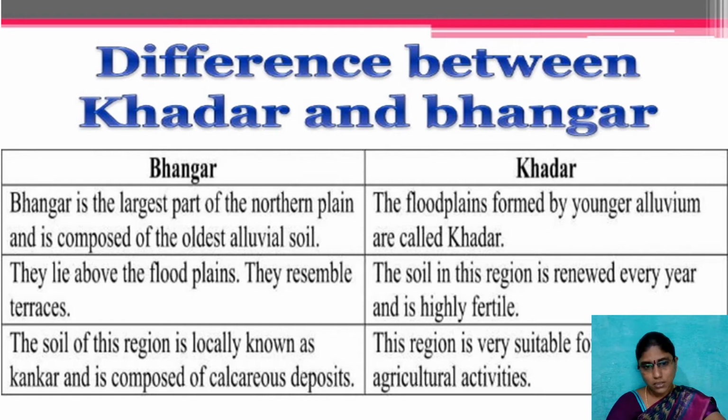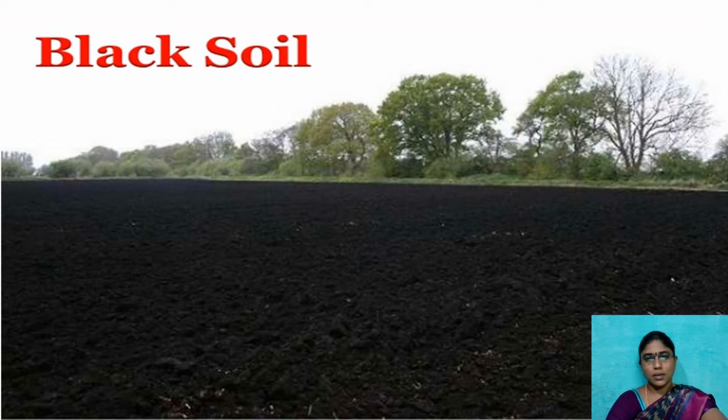Because in this Bhangar soil, small kankar nodules are included, it is called Bhangar. Whereas Khadar is very suitable for intensive agricultural activities, and it is very clayey and fertile soil, very suitable for cultivation of crops like paddy, sugarcane, wheat, etc. Next one, about black soil.